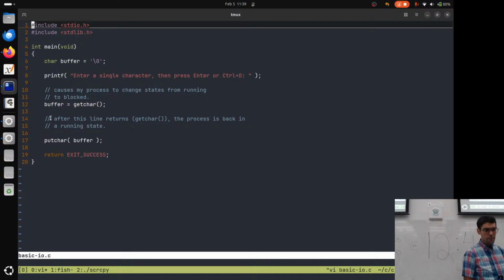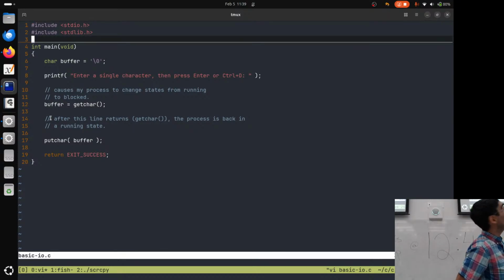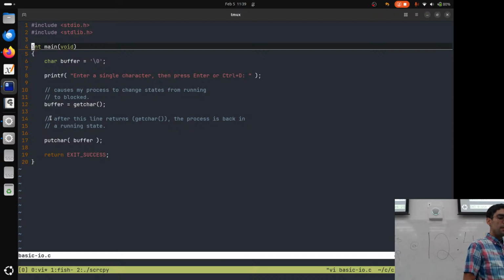I've tried to change my Vim so that it is highlighting an entire line here. We're going to step through this line by line, starting at our main function. And what I want us to be able to do is to start saying things like, to do this line of code, an operating system would need to keep track of some kind of specific thing.